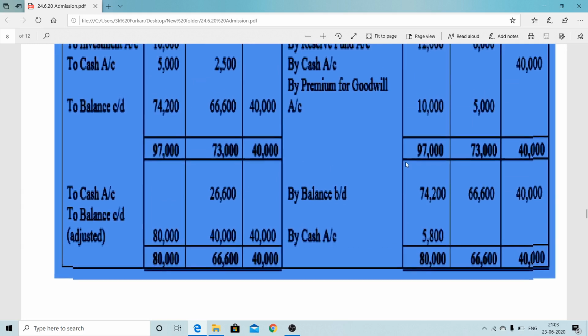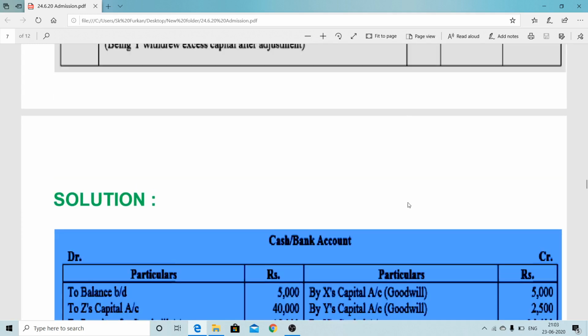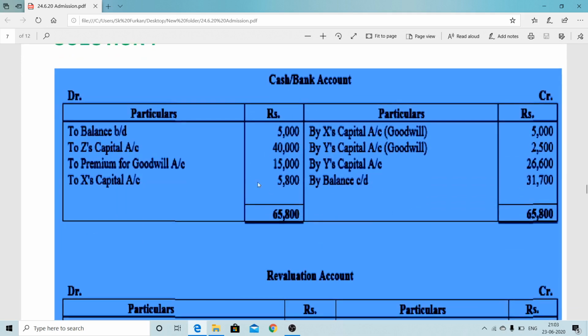Now you can consider the cash balance or cash ledger here. Here is the cash ledger. To balance b/d it is provided, the old balance sheet 5,000. Z, the new partner's capital contribution and new partner's goodwill contribution, and that amount which was the shortage brought by X.